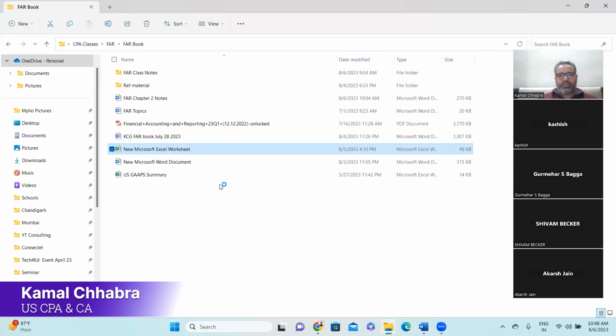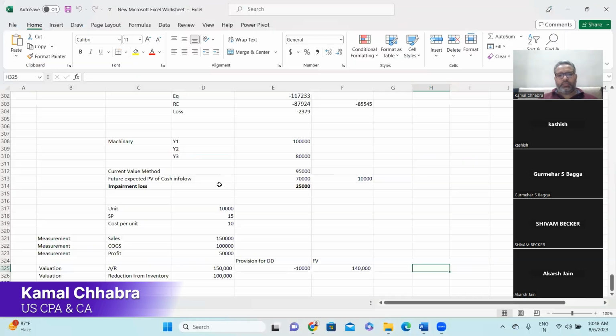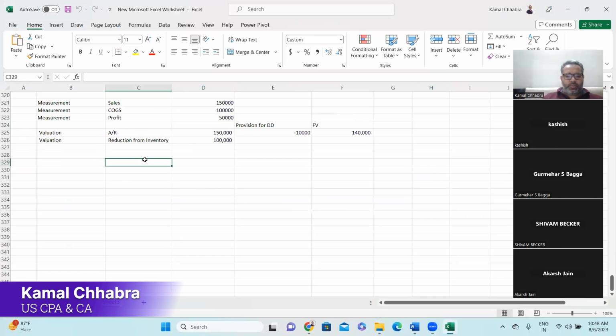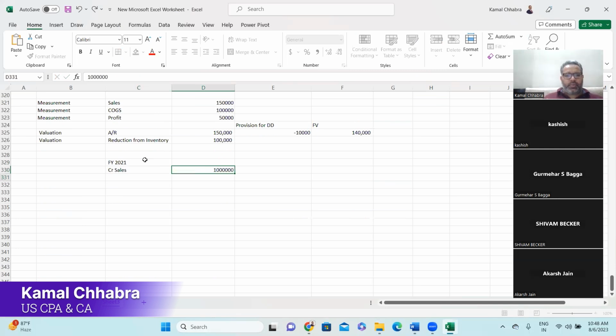Let's do an Excel sheet. So let's assume in financial year 2021, there were credit sales of 1 million, and there was bad debt of, let's say, 10,000.